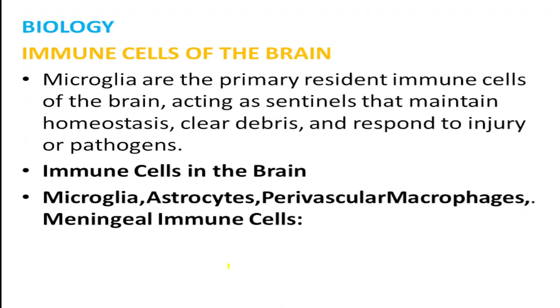Next, in the biology segment, immune cells of the brain. Microglia are the primary resident immune cells of the brain, acting as sentinels that maintain homeostasis, clear debris, and respond to injury or pathogens. So this is the role of the immune cells in the brain. Okay. So immune cells in the brain: microglia, astrocytes, perivascular macrophages, meningeal immune cells. So these are the names of the cells with reference to immune cells of the brain. Okay.